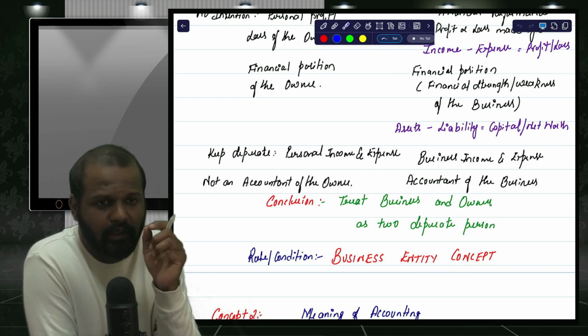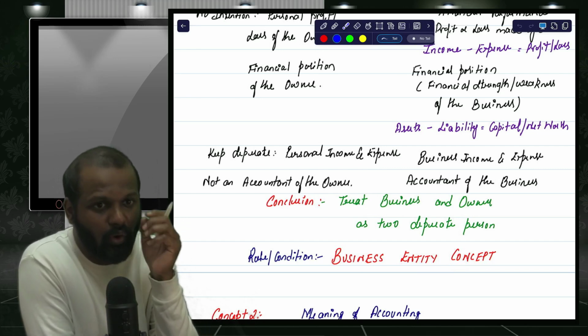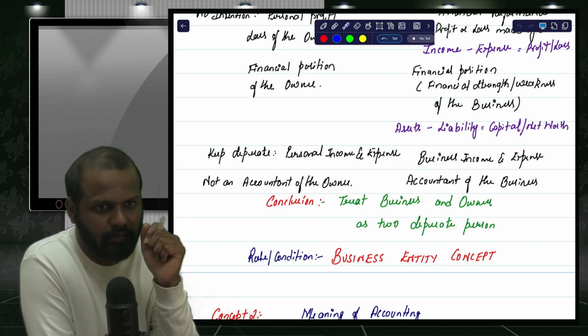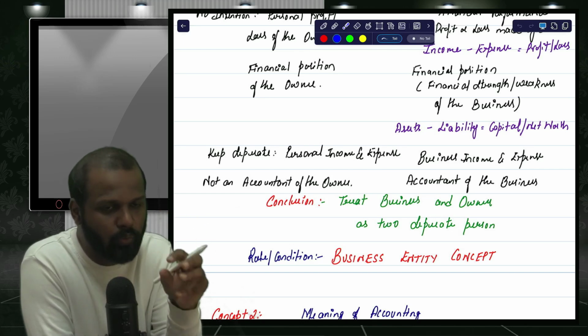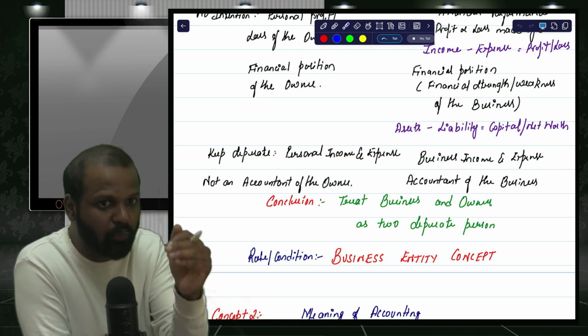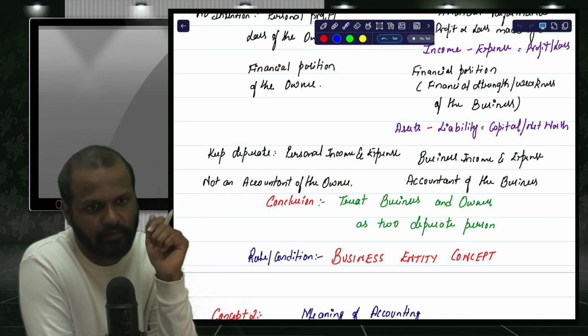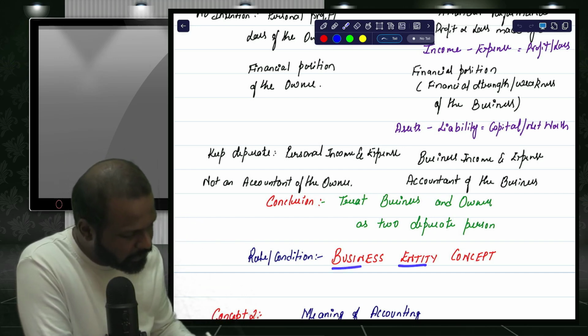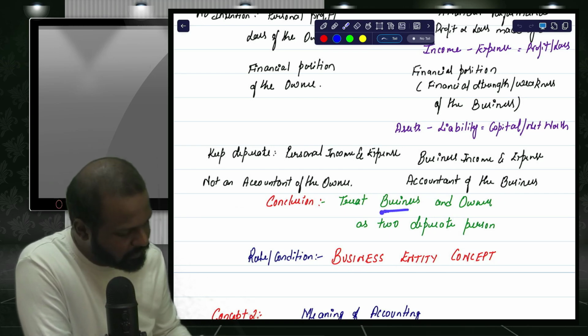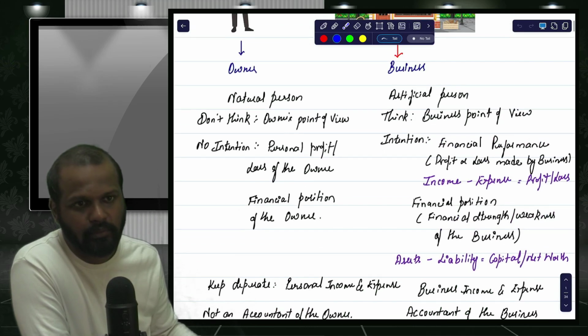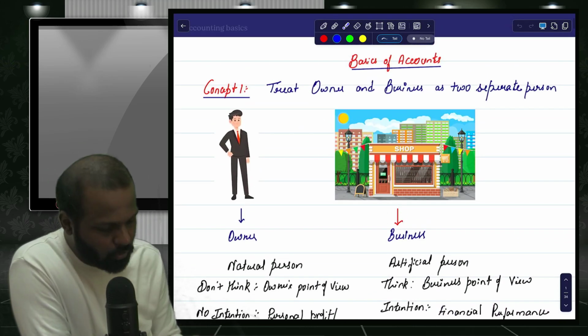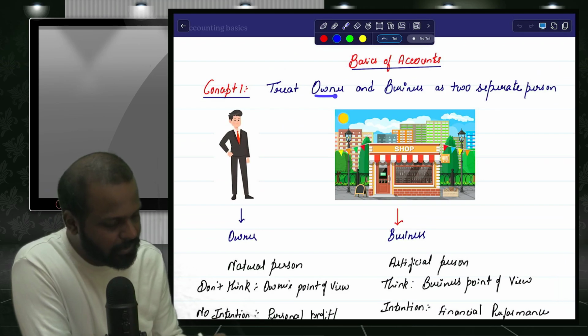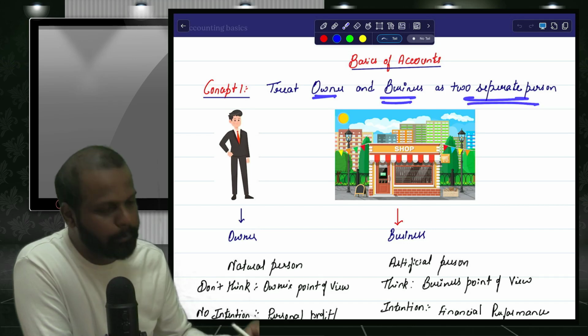In accounts, there are some sets of rules on which entire accounting is based. Those are called accounting concepts. Accounting concept means a set of rules. It's not a single rule, but a set of rules on which entire accounting is based. One of those rules is called the business entity concept, which says that business and owner should be treated as two separate persons. So this is your concept number one, which says to treat owner and business as two separate persons.